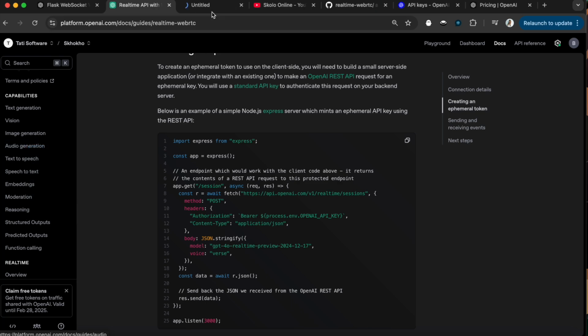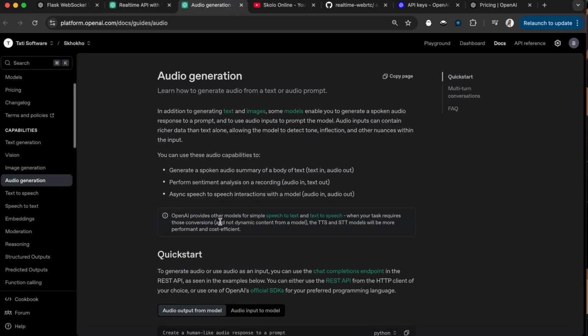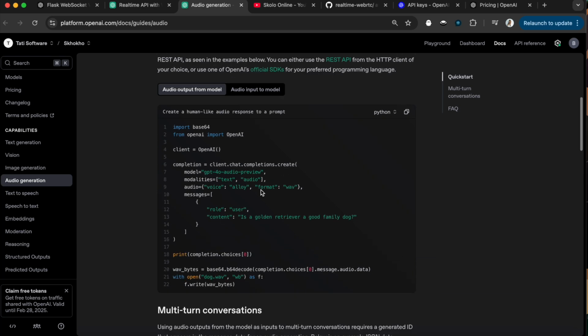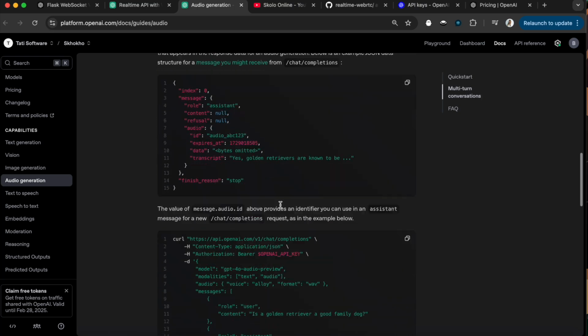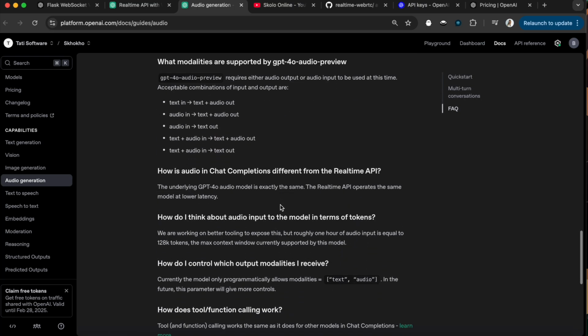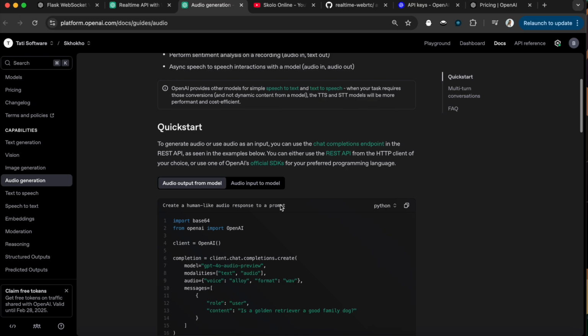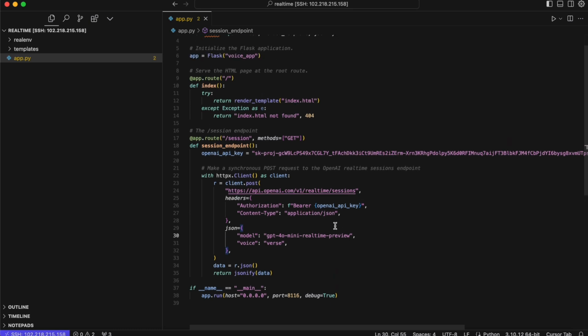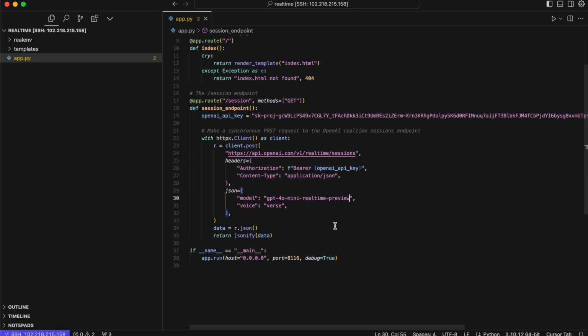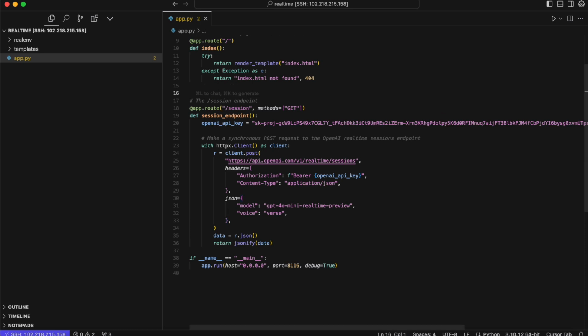Let me open it in a new tab. And you can play around with the voices and see the voice that you like. So you have Alloy, you have, where is the list of voices? You can research this and try, and you can replace the voice with a voice that makes sense to you. But maybe let me just stick with the voice that was in the code, because it'll take me a while to look for different voices. And if you have questions about this, put them in the description of the video that you're watching, and I will try and get to answering the question. But if you're familiar with Flask, this is very straightforward code.